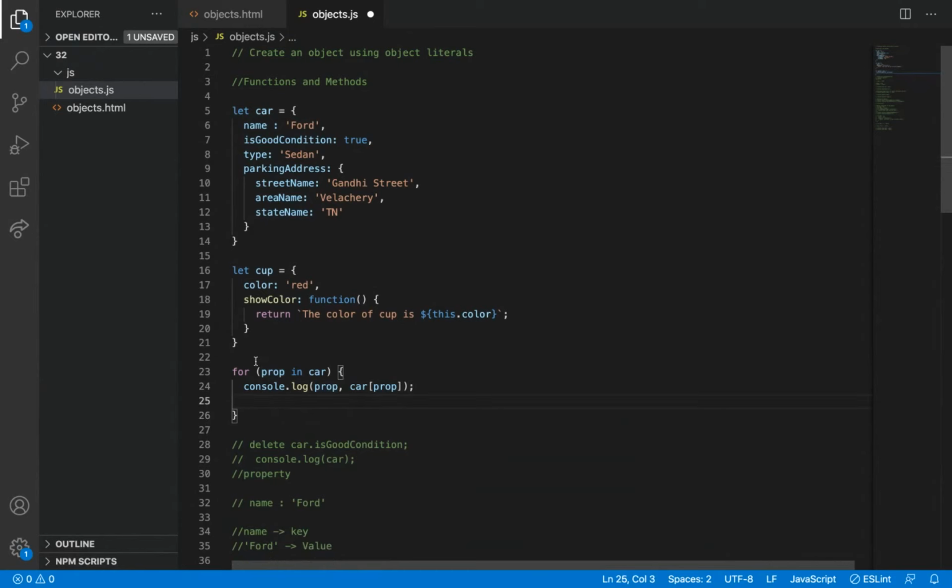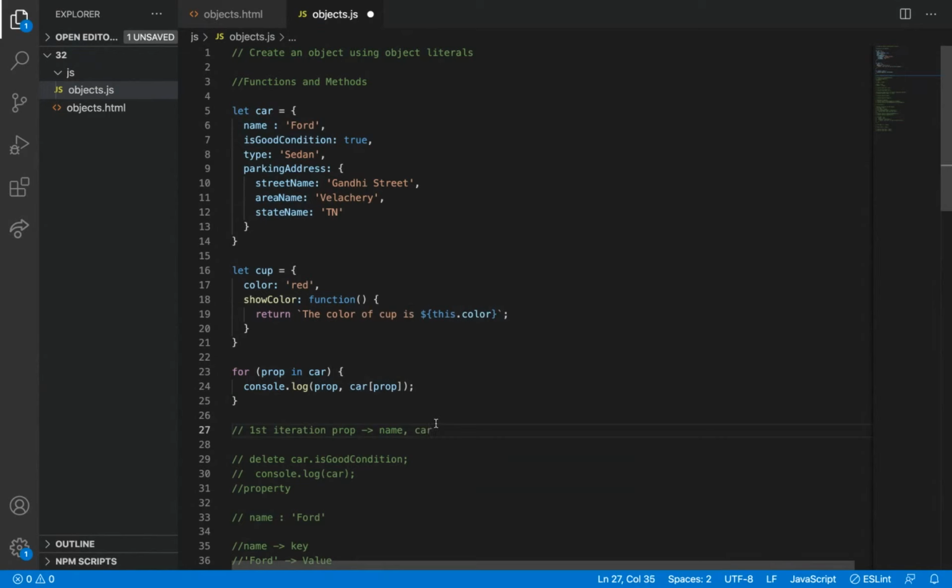I'll write it in the above. First iteration, what will be the prop? The first property name. So name. console.log, first thing is name. Okay, comma, and then what?